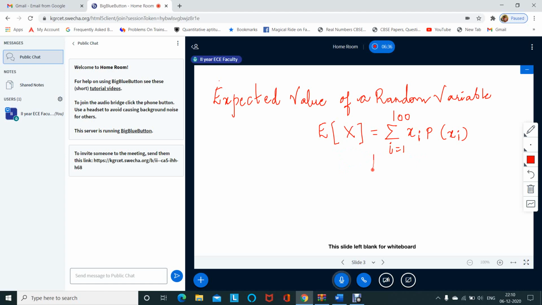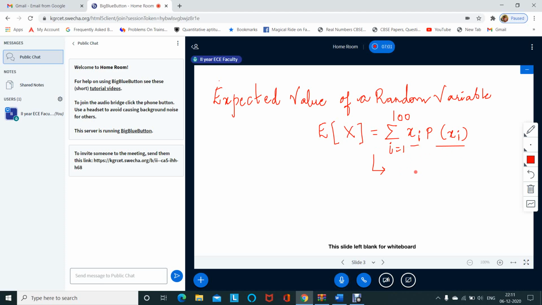This is in the case of discrete, because each real number will be different in the discrete case: 1, 2, 3 up to 100. So each discrete real number is multiplied with its probability.